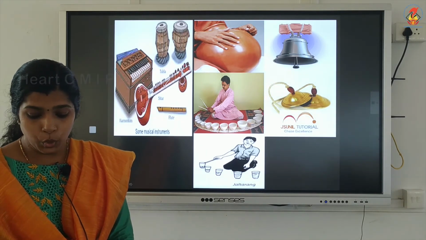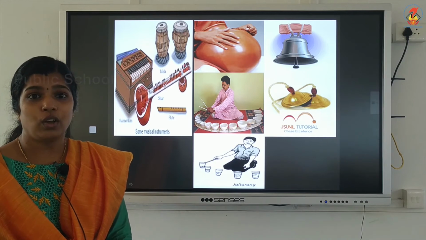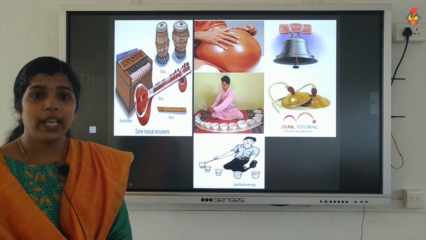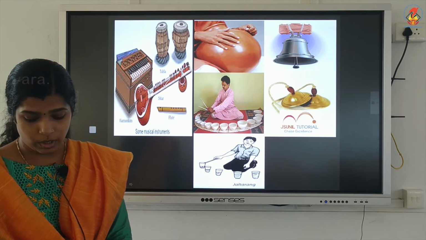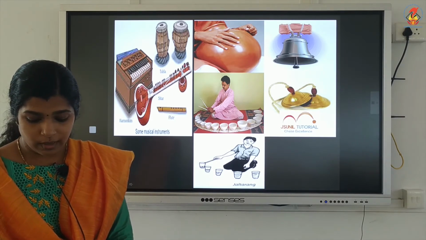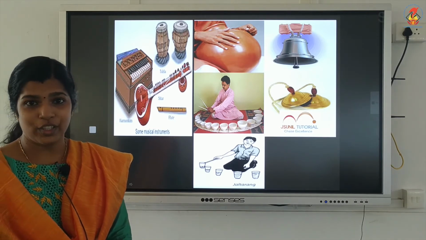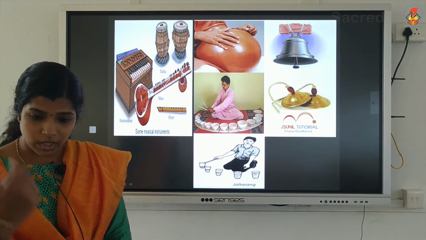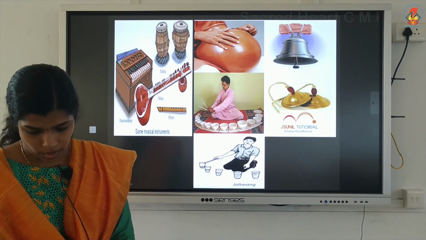Flute, bugle, whistle, shehnai. An air column is there. When the air column vibrates, you will be able to hear the sound. Jal tarang, khadam, all those are struck instruments. We have to strike them with something. Then they will produce sound.